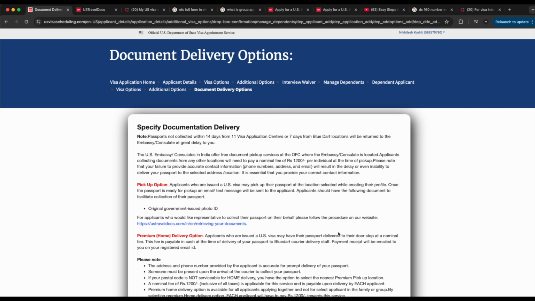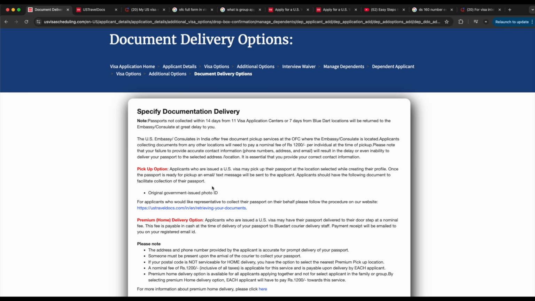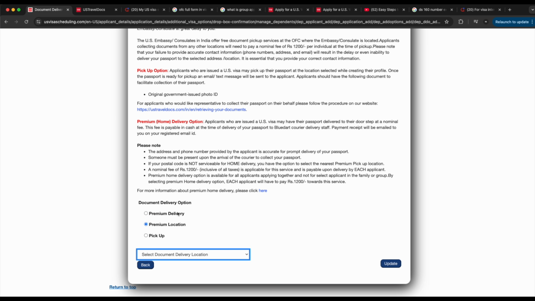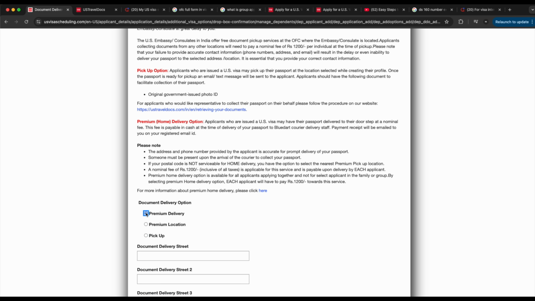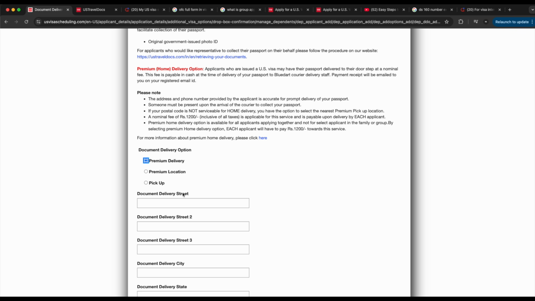So now comes the point where we need to select document delivery options. There are three options: pickup, delivery, and premium delivery and premium location option. So there are different types of these deliveries. In my case, I will be selecting the premium delivery option, because premium delivery will ask for your